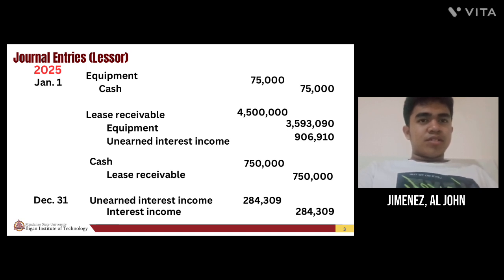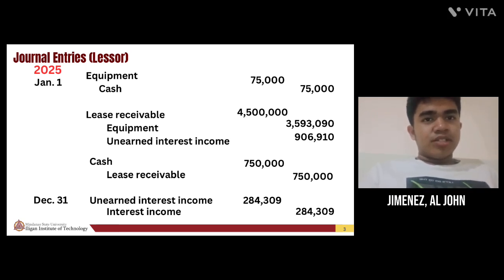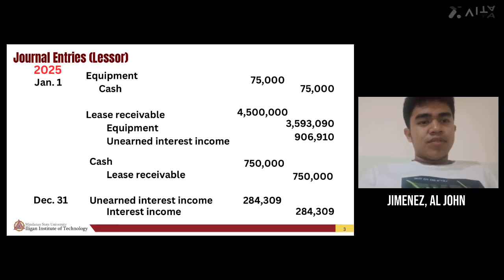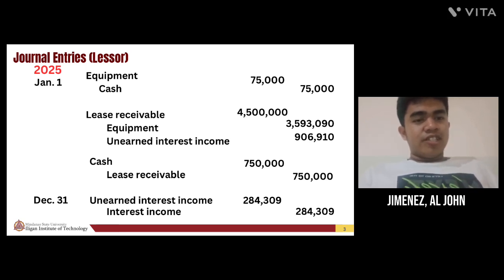Equipment will be credited by 3,593,090, which is the net investment, and unearned interest income of 906,910. Since there is also a payment at the beginning of the period, the lessor will debit cash by 750,000 and credit lease receivable by 750,000.